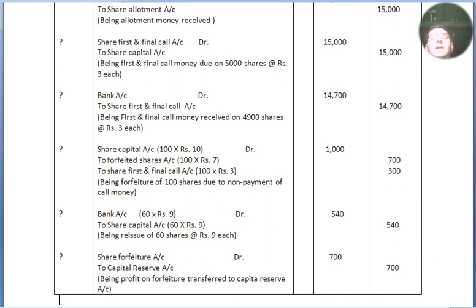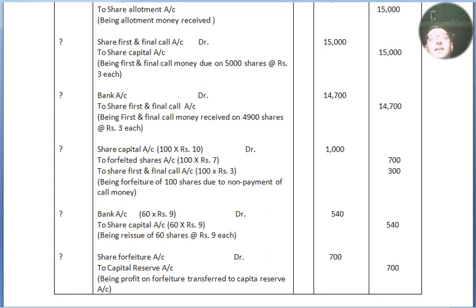And again now the shares will be forfeited. Share capital account, 100 shares at the rate of ₹10 each, 1,000 is the share capital value. Share forfeited, ₹7 they have received. So to share forfeited account, 100 shares at the rate of ₹7, 700 on the credit side. To share first and final call account, 100 shares at the rate of ₹3 each, they have not received on the final call, that is ₹300 on the credit side. Altogether 1,000 and 1,000 both side, so it is tallied. Being forfeiture of 100 shares due to non-payment of call money.